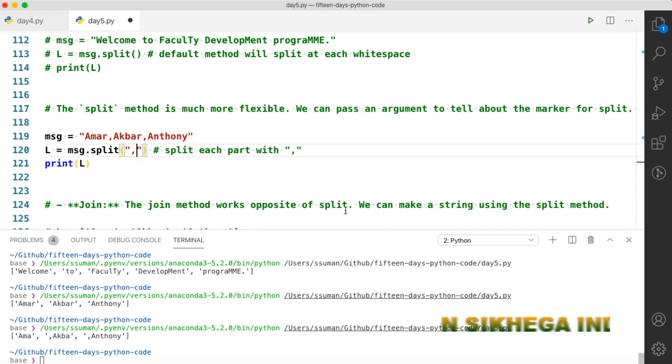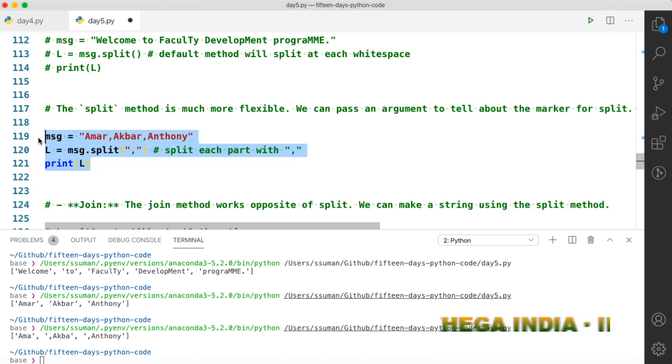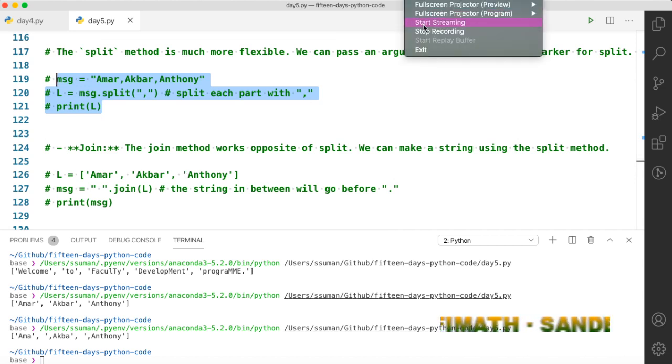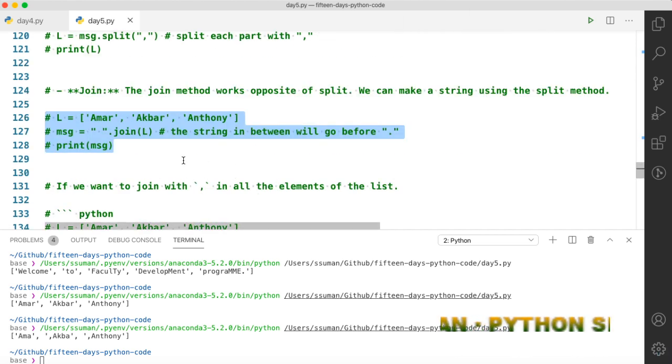So in this way you can use the split function. This is a very versatile function. We have just seen the split function. What it does is it takes a string and converts it into a list.